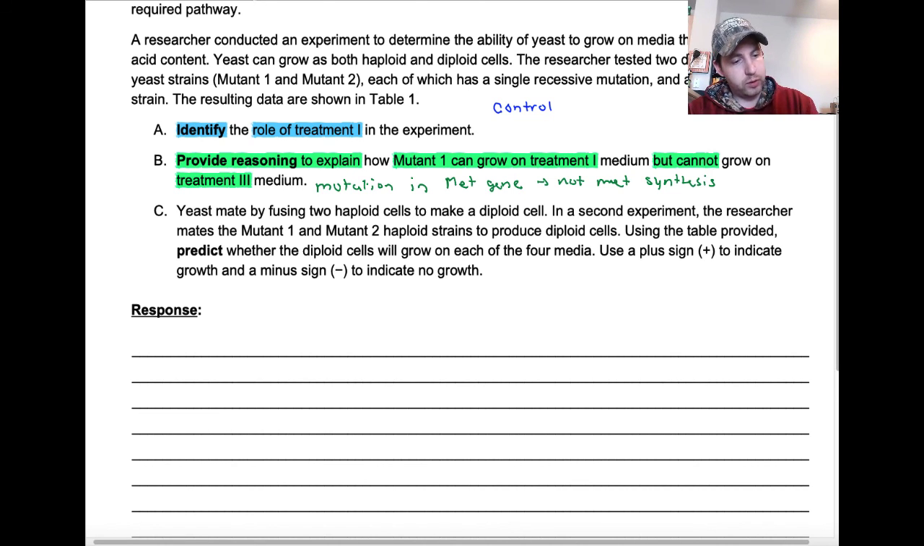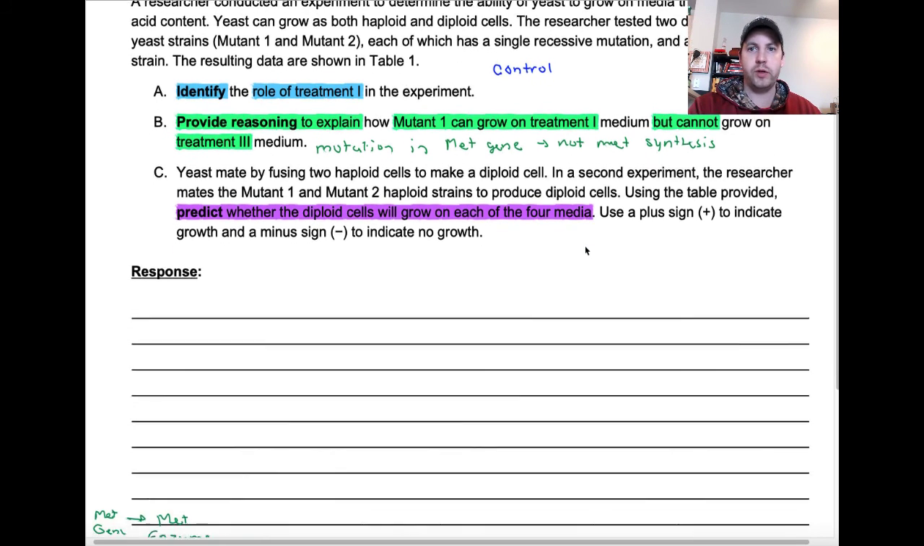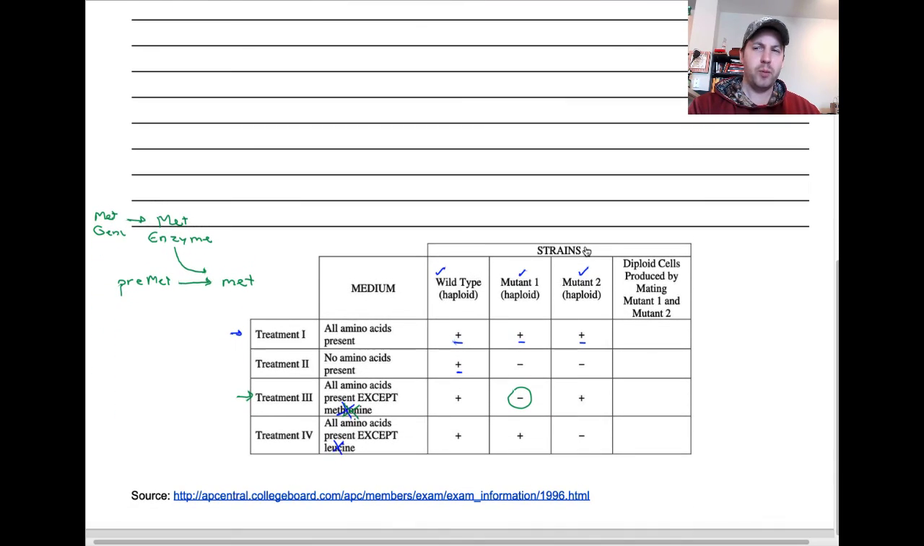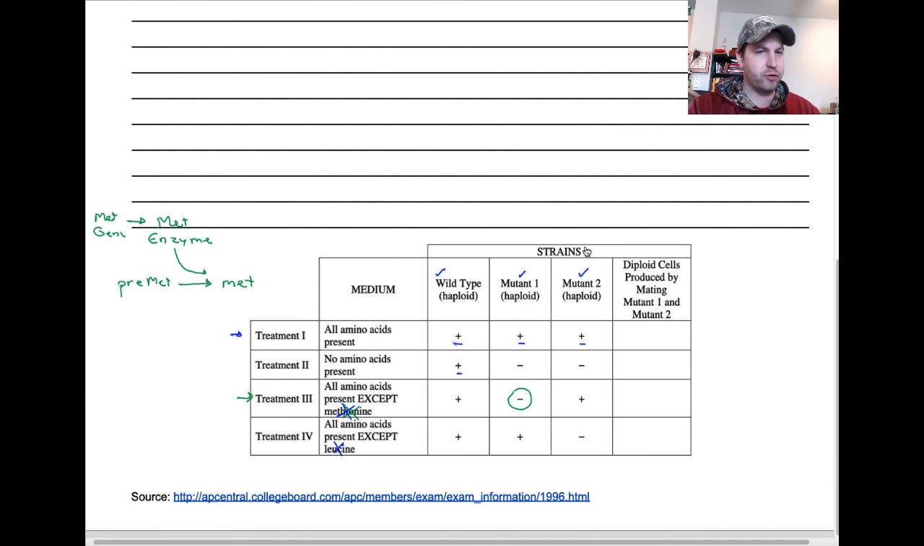All right, so let's jump into what we really need to focus on. We're predicting whether these diploid cells will grow on each media. So let's scroll down. We probably figured out earlier that there was an extra column there. We weren't sure what to do with that. This is where part C comes in. When we look at this particular setup, we know that we basically took this mutant and we fused them, and so now we have a diploid yeast cell that has both the genetic information from mutant 1 and mutant 2.